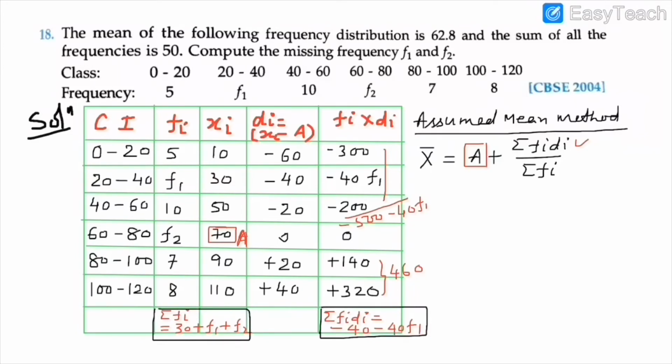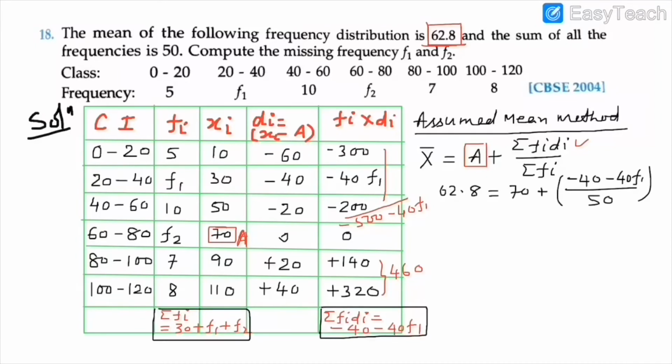Now substitute all the values. One more thing we have already been given, see in the question, in the box: x bar, that is the mean. So substitute all values in the formula. Definitely you will get the value of F1. See, 62.8 equals 70 plus, in the bracket, minus 40 minus F1.